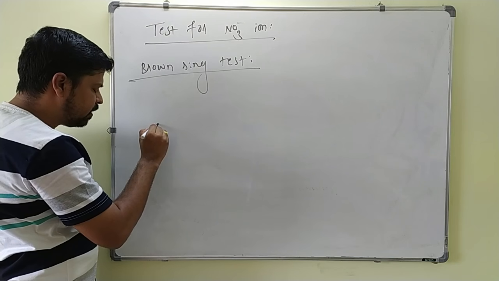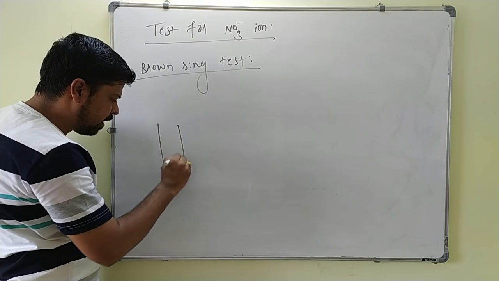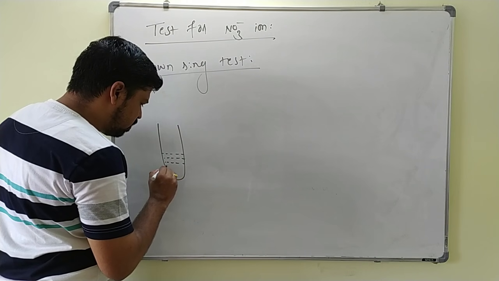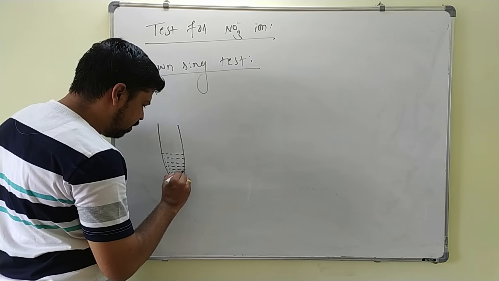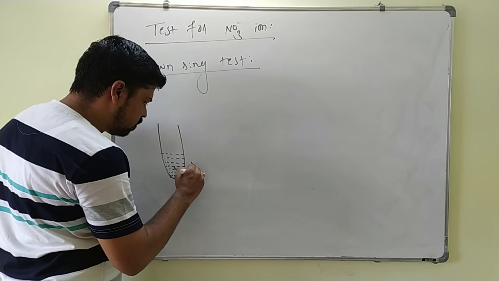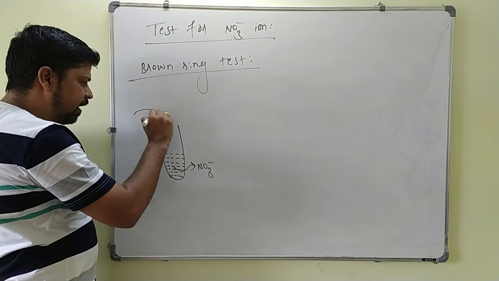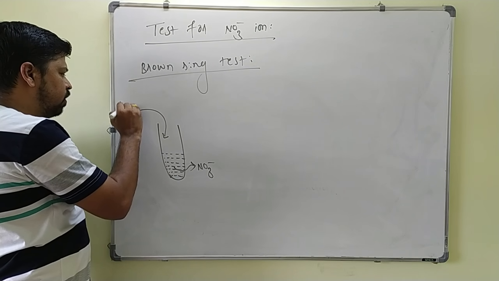First, in a test tube you have to take an aqueous solution of nitrate ion. To this you have to add freshly prepared dilute FeSO4 solution.